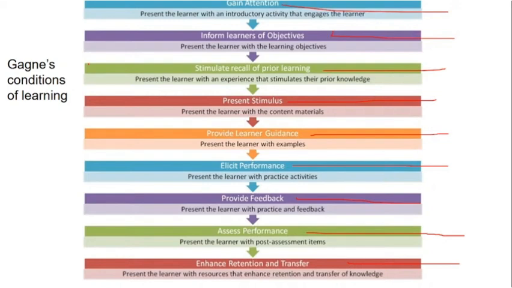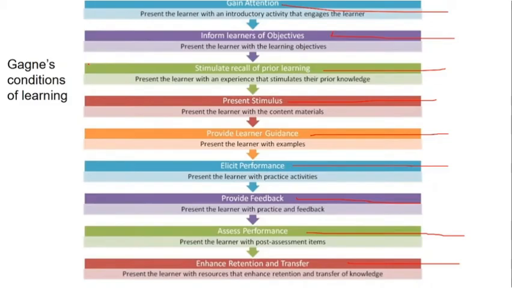So basically these are the conditions, and there are questions seen on Gagne's learning. So let's understand each stage, there are 9 stages, and what exactly each of them has. Let's take a look at it properly and understand it very clearly.